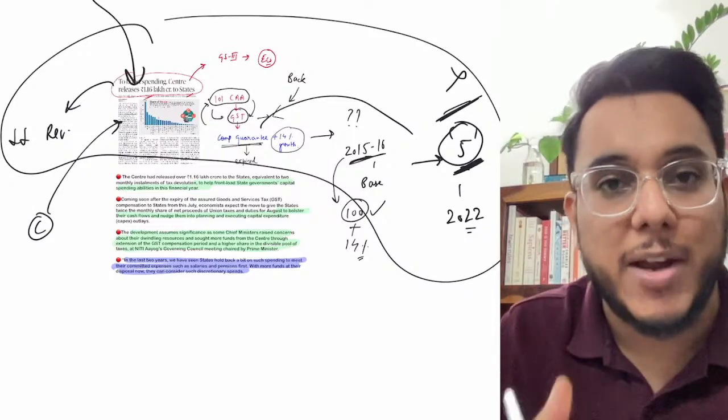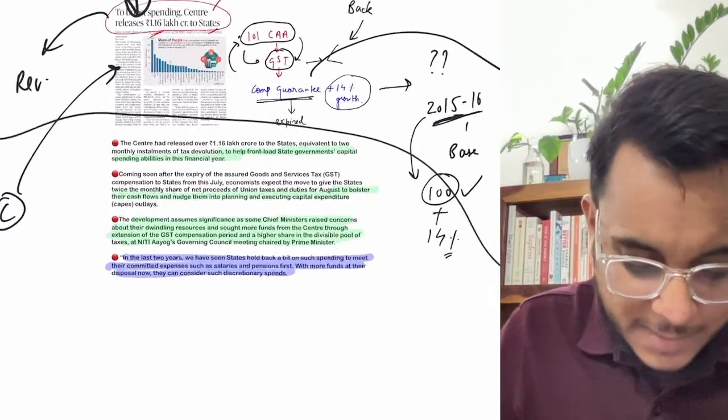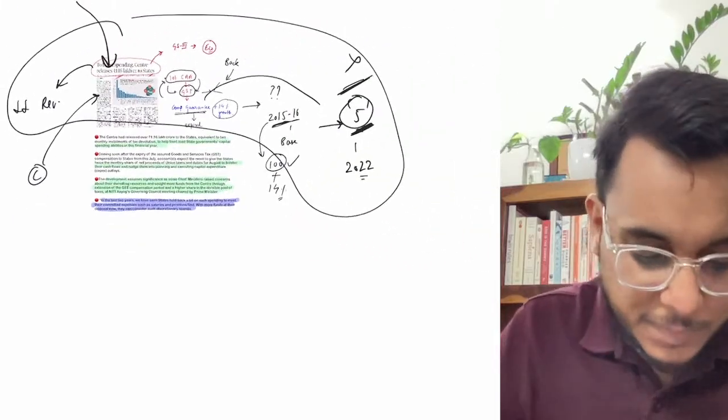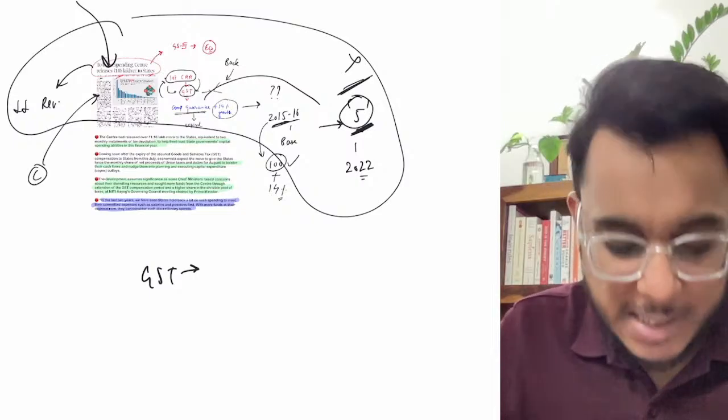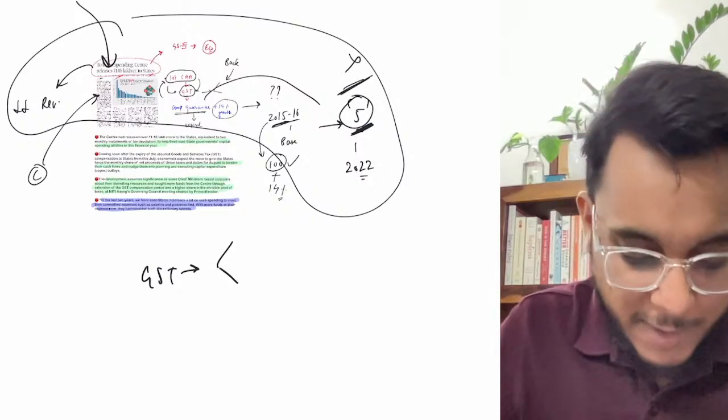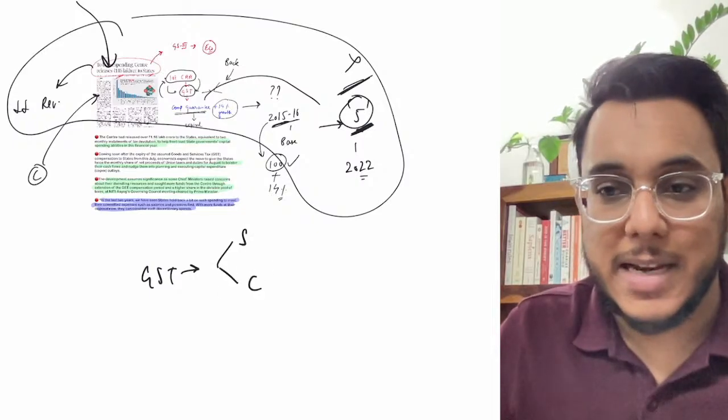the present article more effectively. So what has happened, guys, is that GST is going on, and as per the GST, there is money that will be divided between the center and the states.